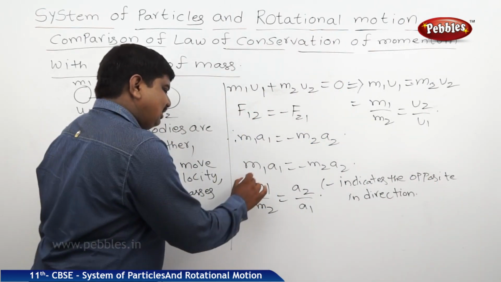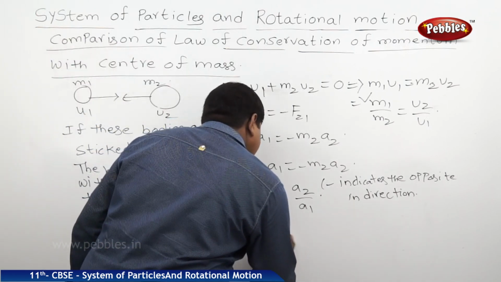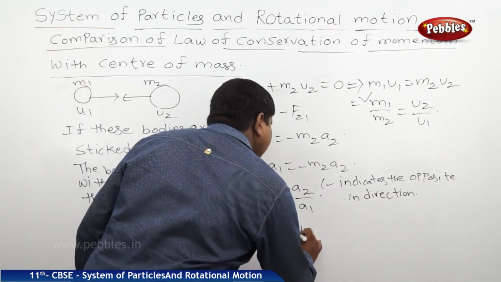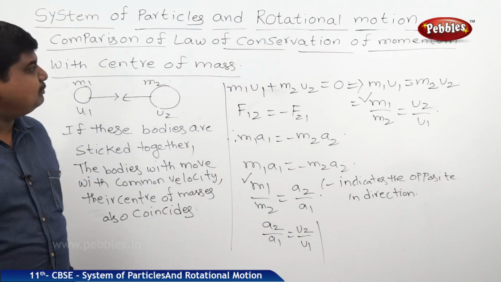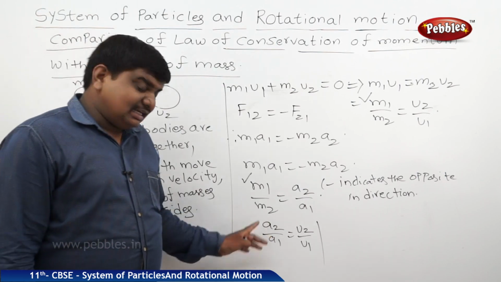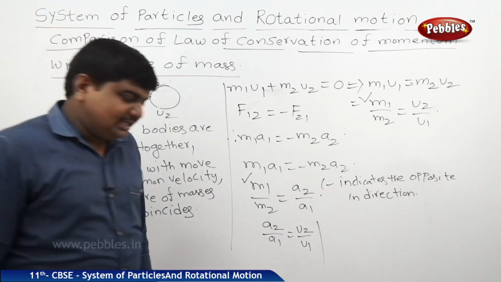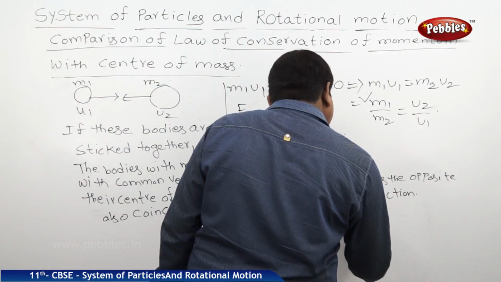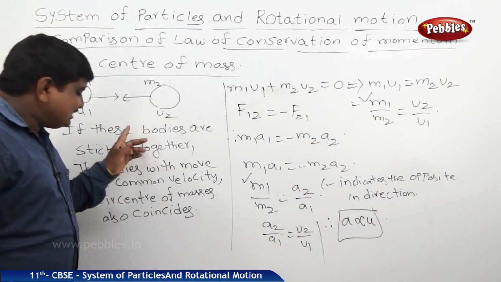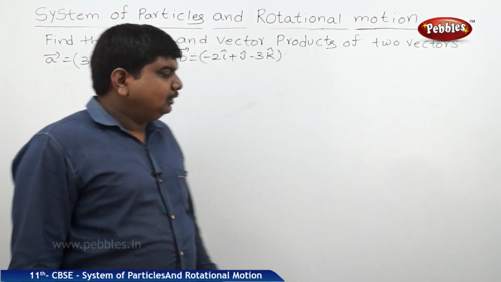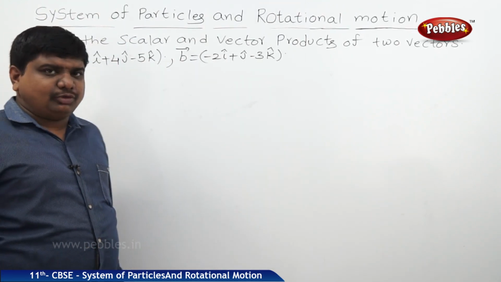So if we compare the left hand side of these two equations, we can write a2 by a1 is equal to u2 by u1. The equivalence of conservation of momentum and center of mass is nothing but the directly proportional relation of acceleration with velocity. Therefore, acceleration is directly proportional to u in case of such collisions. This is one of the numericals based on the concept of vector product and scalar product.